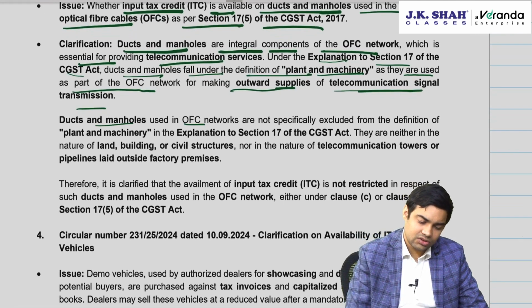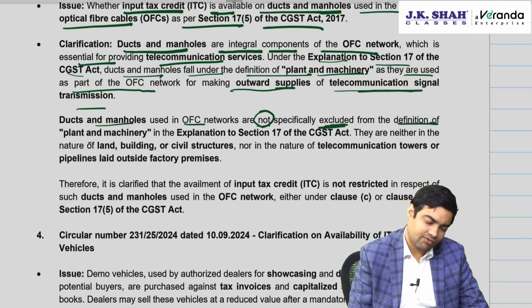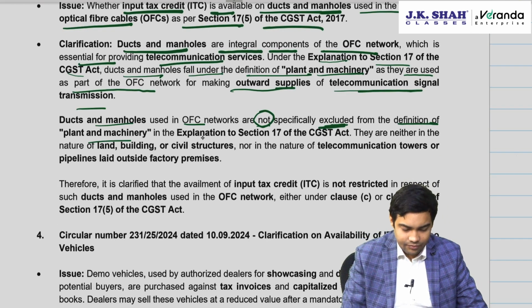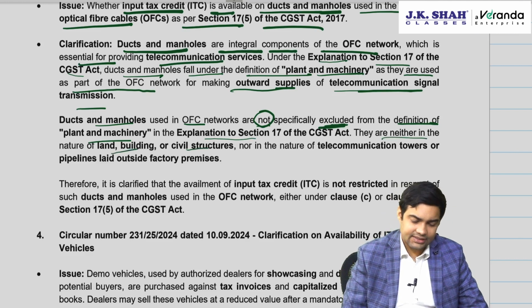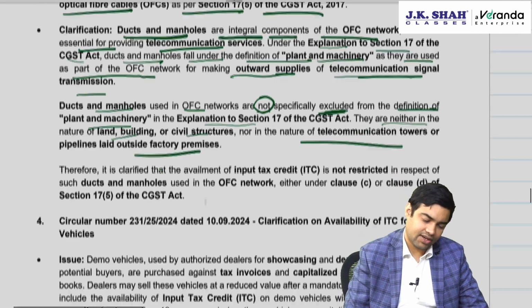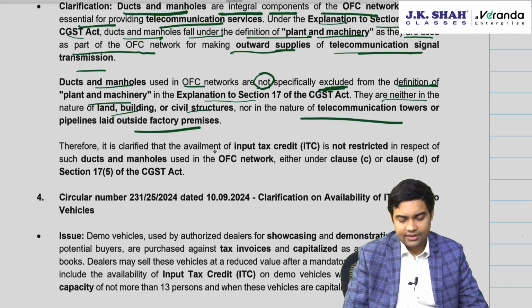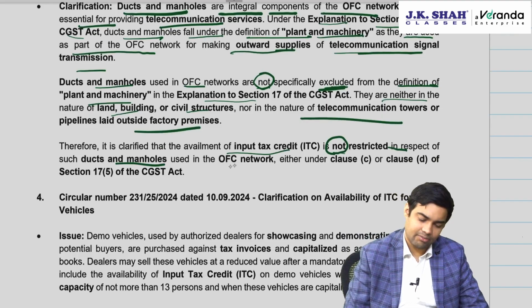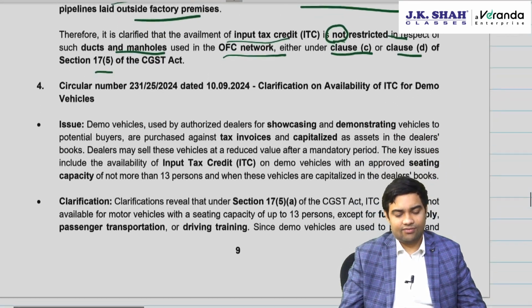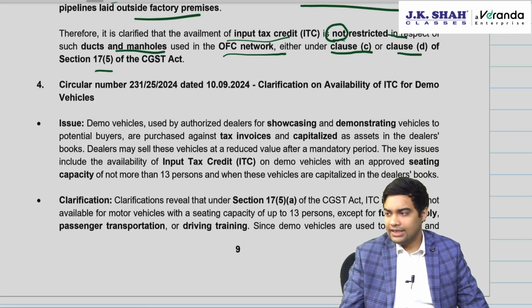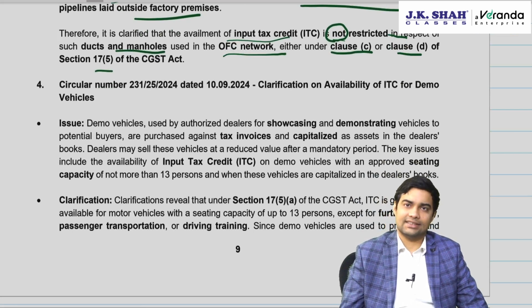Ducts and manholes used in OFC network are not specifically excluded from the definition of plant and machinery in the explanation to 17. They are neither land, building, civil structure, nor telecommunication towers, nor pipeline outside the factory. Therefore, it is clarified that availment of ITC is not restricted in respect of ducts and manholes either under C or D of Section 17(5). So, will you get ITC on ducts and manholes? Yes, because it is not restricted.